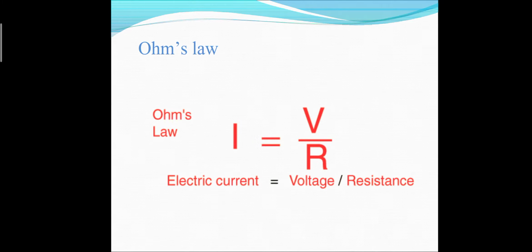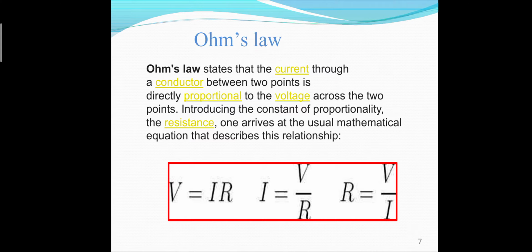How can we develop a relationship in Ohm's law? Ohm's law is basically the relationship between current and potential difference, and the constant which comes here is the resistance, or you can say 1 over R. And what is I? Current. V is the potential difference or voltage, and R is the resistance. And how can we state Ohm's law? Ohm's law states that the current through a conductor between 2 points is directly proportional to the potential difference or voltage across the 2 points.